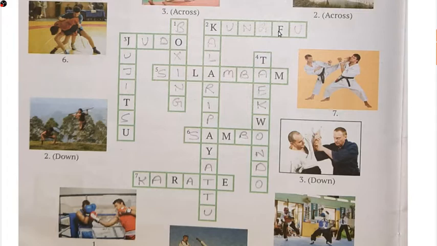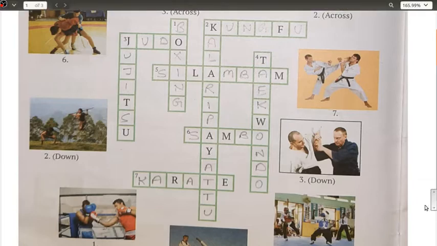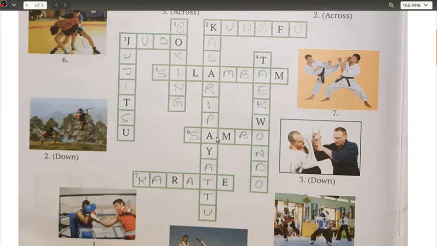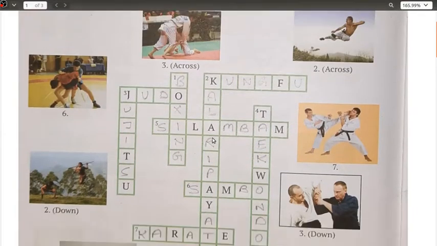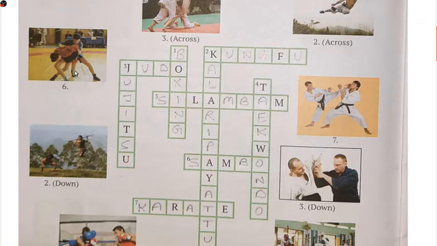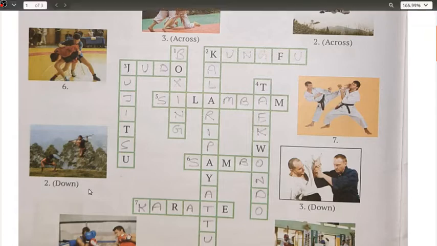Okay, next we have Silambam, this is the martial art from Tamil Nadu. It mainly uses a bamboo staff as a weapon. Okay, next is a Russian combat sport. Its name means self-defense without weapons, that is your Sambo. Okay, that is number 6, which is here. Okay, next is Kalari-Payattu, which is the martial art originated in Kerala. In this art, the opponent uses methods such as strikes, kicks, grappling, weaponry and healing. So that is your Kalari-Payattu, this one.